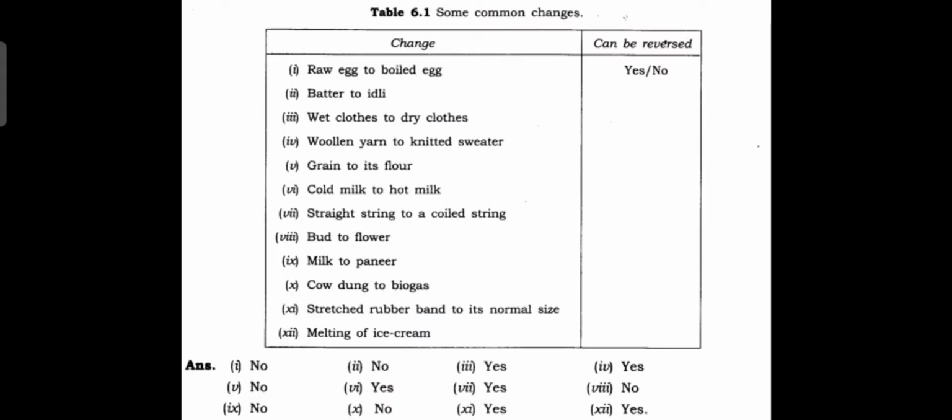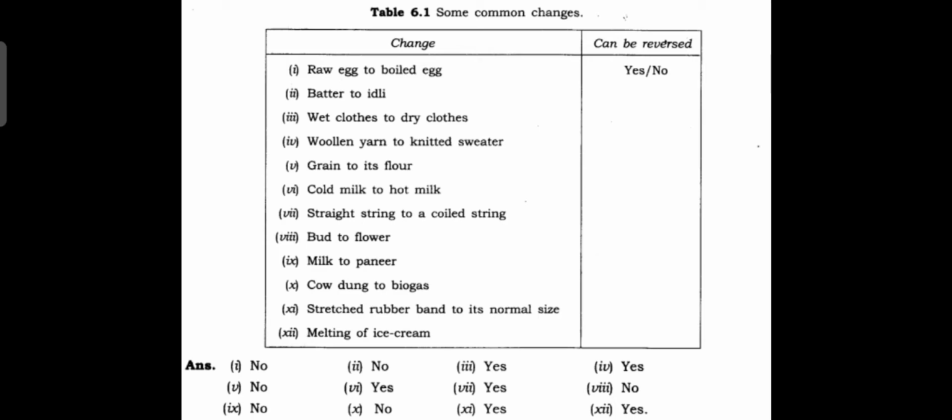Look here. Here are some of the changes I have put in the table. Look here and say whether each is reversible or irreversible. Try to identify whether it is reversible or irreversible. First one is raw egg to boiled egg.